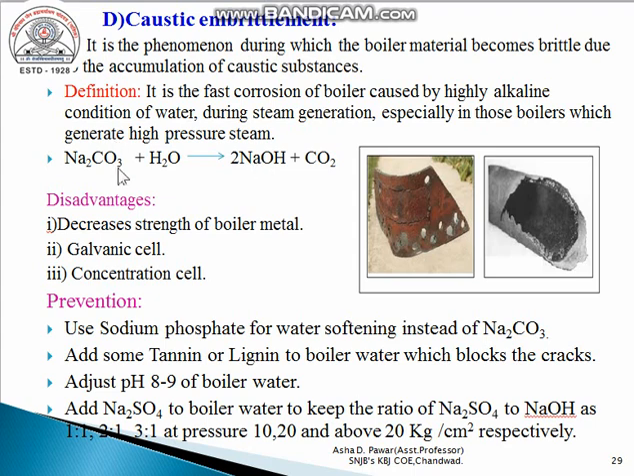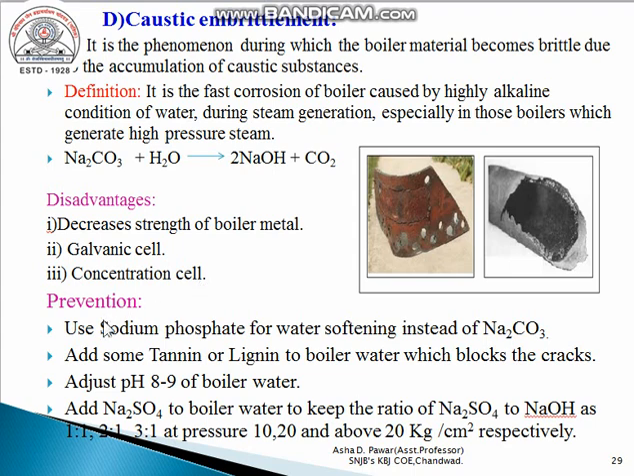That is, due to the hydrolysis of sodium carbonate, sodium hydroxide is formed, and that sodium hydroxide can be deposited at various regions of the boiler. In a high pressure boiler generally, that NaOH causes caustic embrittlement. Then what are the disadvantages? If caustic embrittlement continuously takes place in a boiler, it decreases the strength of the boiler metal. See, after caustic embrittlement, the boiler metal breaks completely. Then a galvanic cell forms during steam generation, or maybe a concentration cell forms.